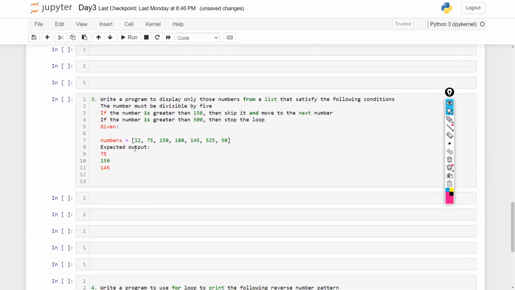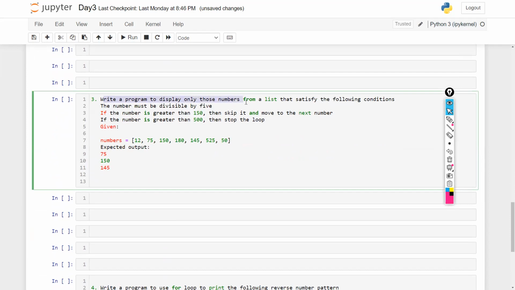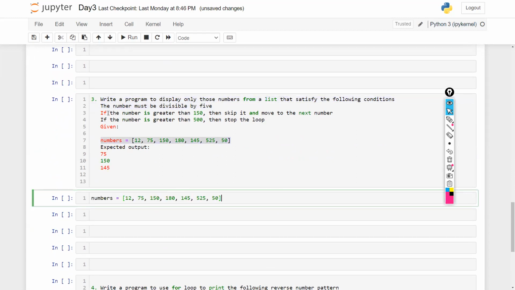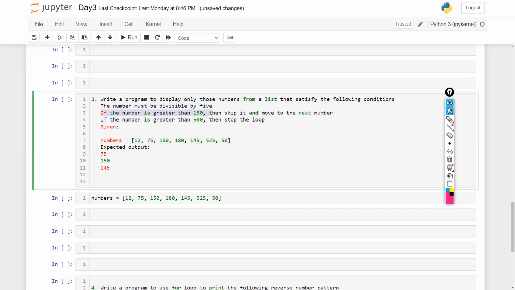Next question. Again, pause the video, try it, and then come back to it. Write a program to display only those numbers from a list that satisfy the following condition. So from this list, we want some special numbers only. What are those? The number is divisible by 5.